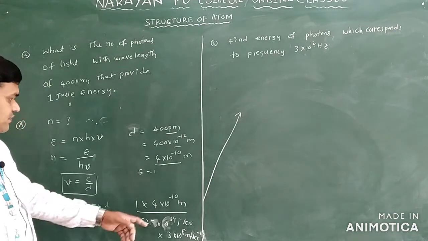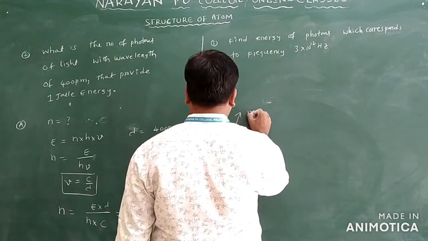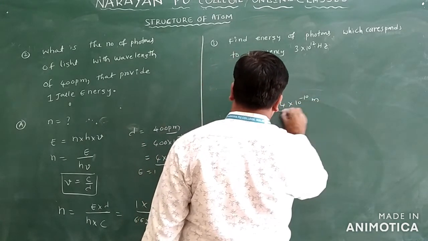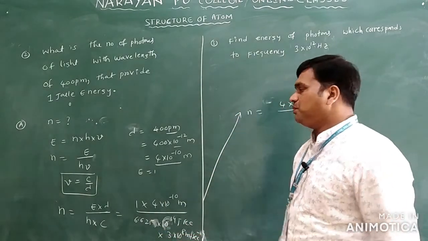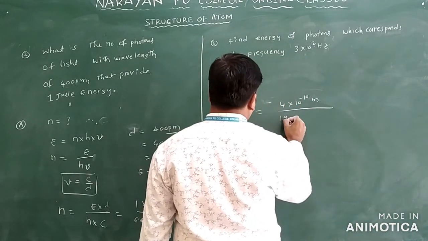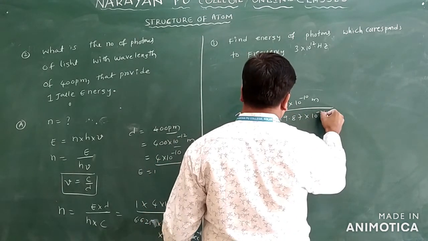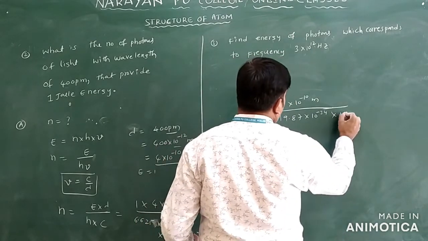See this extension of the calculation. N is equal to 4 into 10 power minus 10 meter by 6.625 into 3, which is 19.87, into 10 power minus 34 into 10 power 8.